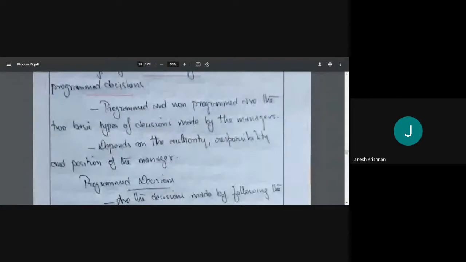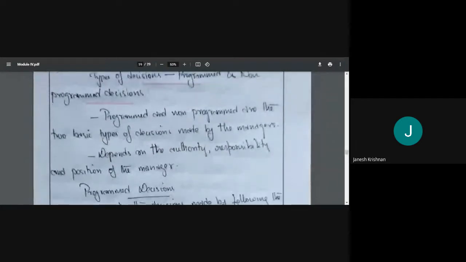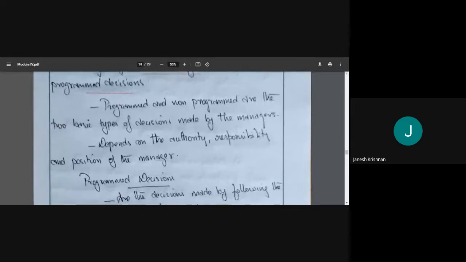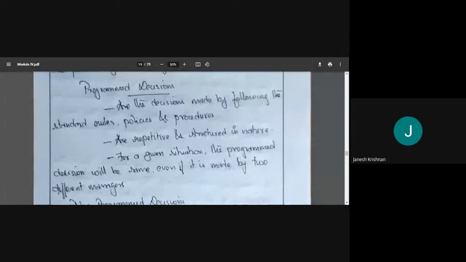So we briefly go again. Types of decision: we have two types, programmed decisions and non-programmed decisions. Programmed decisions are made by lower level managers because they are recurring in nature. They follow standard rules, policies, and procedures, and they are structured decisions. So we need not bother too much.